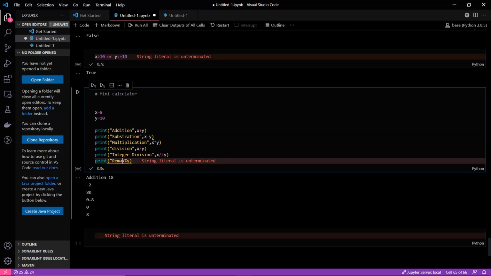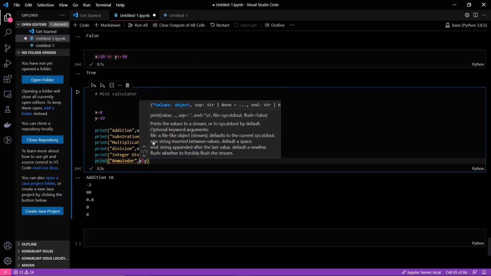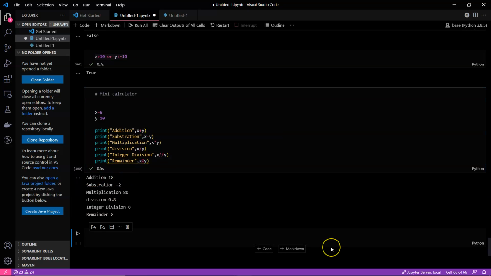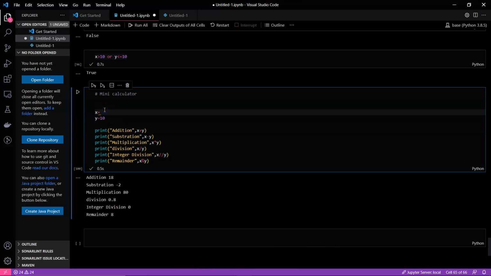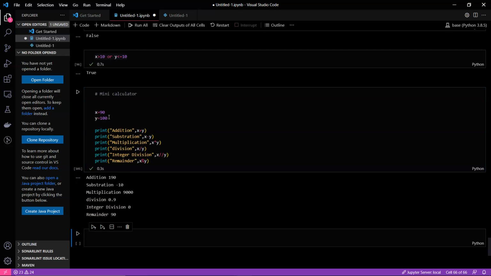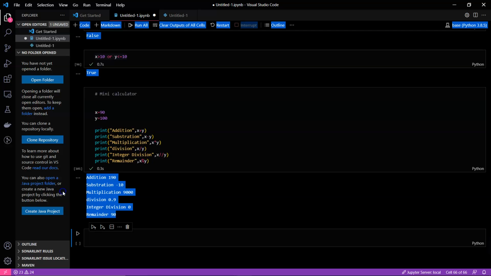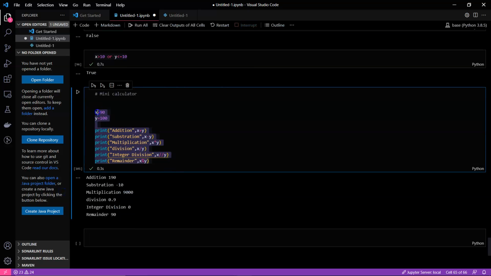Again, we can even go for remainder. Now you can see that it is more intuitive, and you can just change these variables into anything you want and you'll get the answer. So this is the mini calculator which we built.